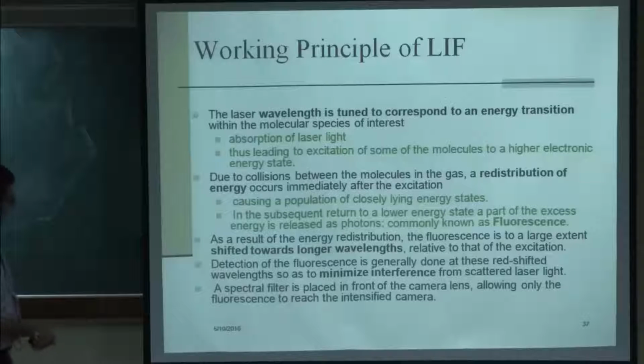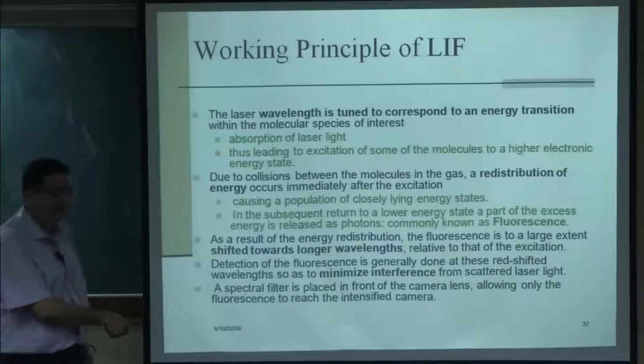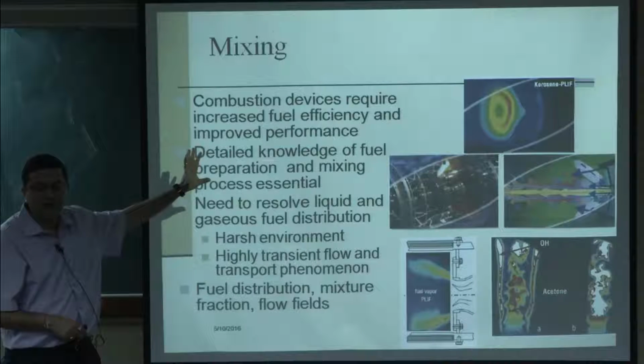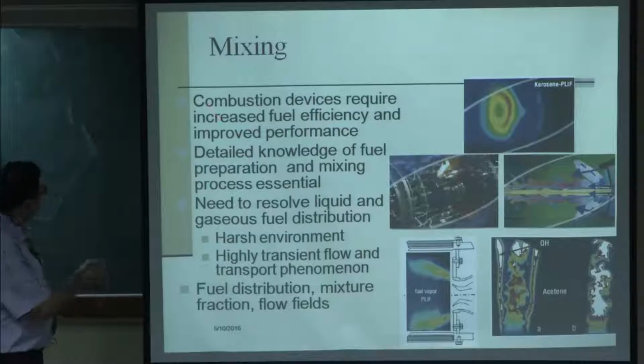Okay. And so, therefore, a spectral filter is placed in front of the camera lens which allows only the fluorescence to reach the intensified camera. Okay. Now, where this is used, one of the things I mentioned is mixing. So, here are some examples of where mixing is used.